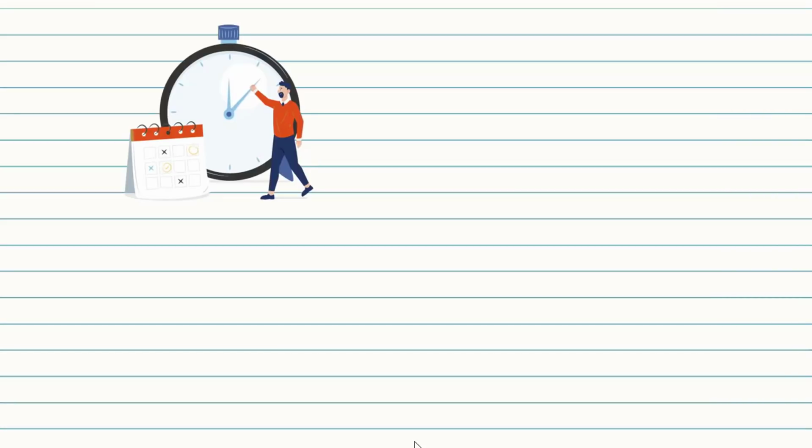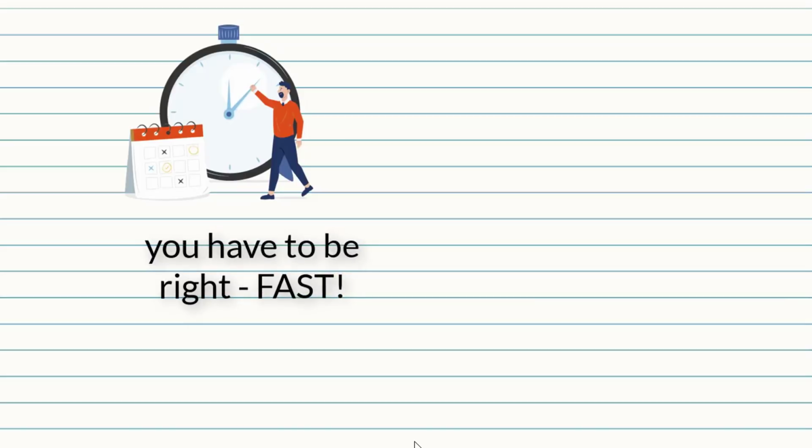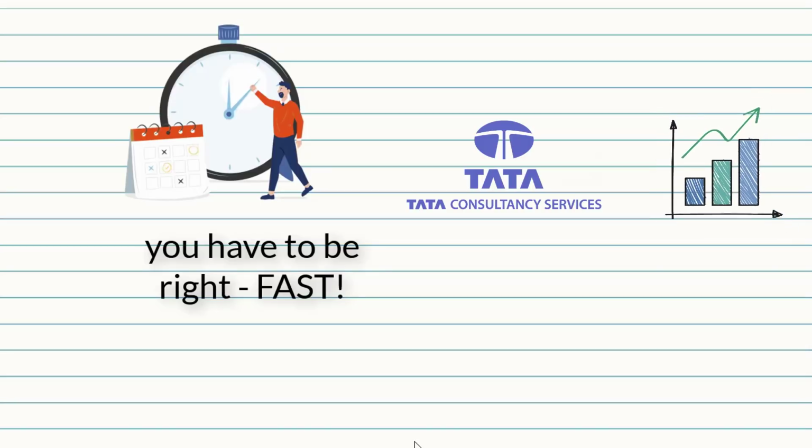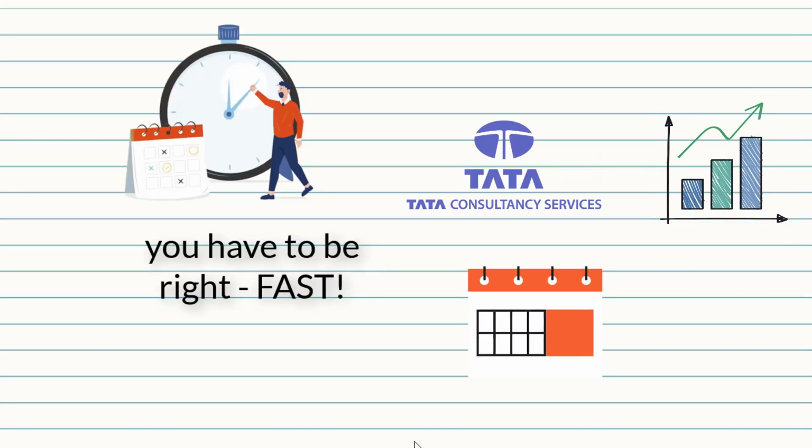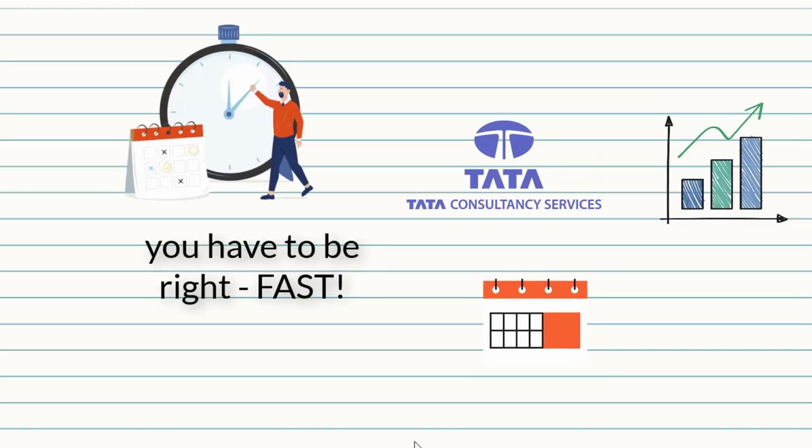The second reason is that, let's say you bought a call option or you bought a put option, which I know that a lot of you do. And a lot of people who buy these options, they end up losing money because not only you have to be right about your view whether the stock will go up or go down, you also have to be right fast, right? So for example, let's say you bought a call option of TCS and you are expecting TCS to go up. And let's say TCS did go up, but it went up in the 3rd week of holding that option.